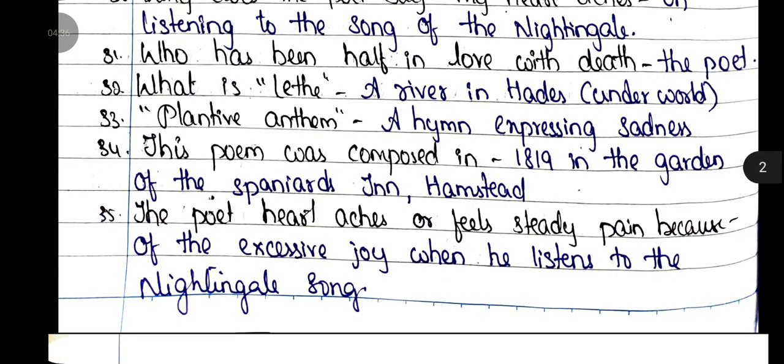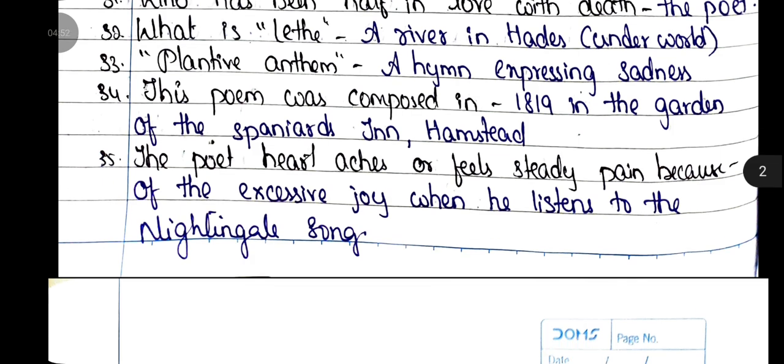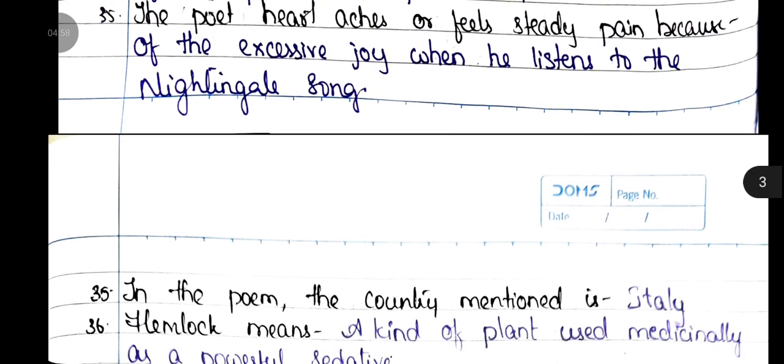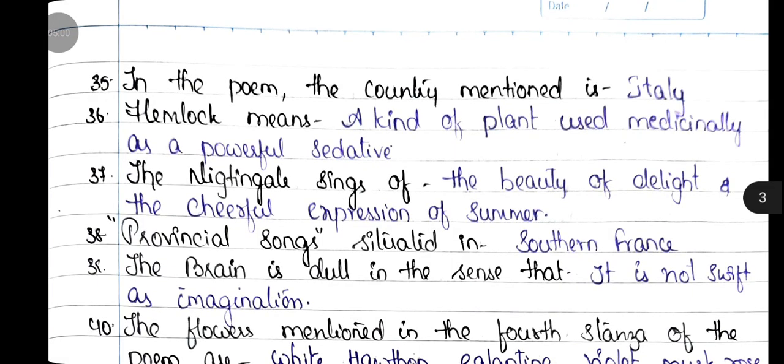33rd question, plaintive anthem, a hymn expressing sadness. 34th question, this poem was composed in 1819 in the garden of the Spaniards in Hampstead. 35th question, the poet's heart aches or feels steady pain because of the excessive joy when he listens to the nightingale's song. 35th question, in the poem, the country mentioned is Italy.